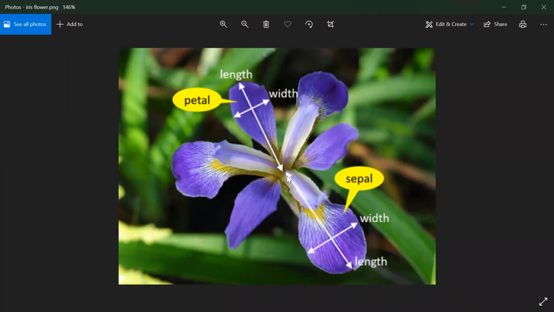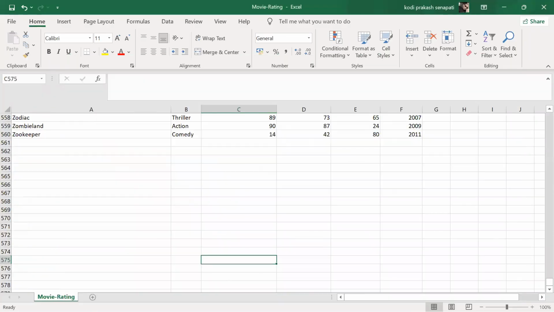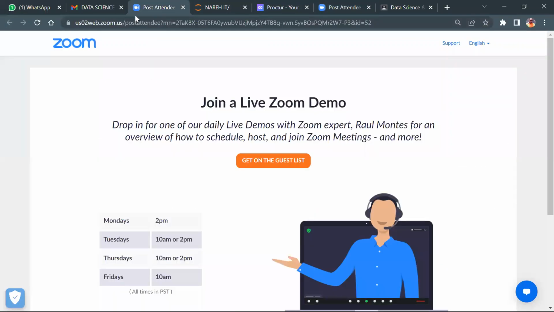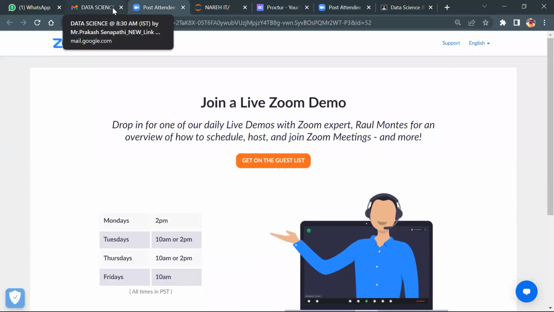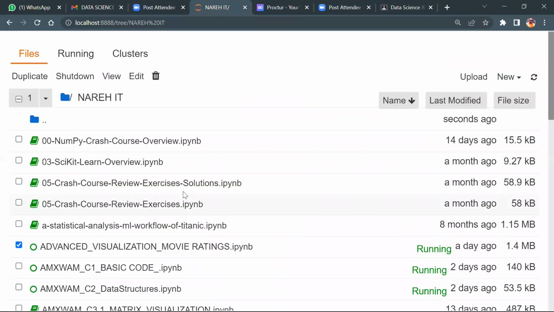Okay. So let's minimize this part. So I will share one notebook today. I'm not going to explain this one because all these things I already explained. Let's go back and do this.